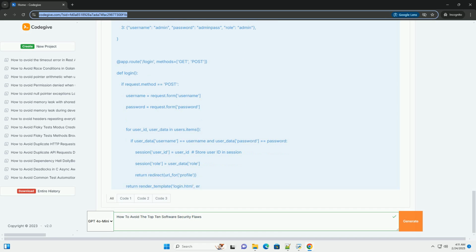Authentication mechanisms. Use standard authentication protocols, example OAuth 2.0, OpenID Connect, SAML, where possible. Implement account lockout policies to prevent brute force attacks. Password recovery. Implement secure password recovery mechanisms.